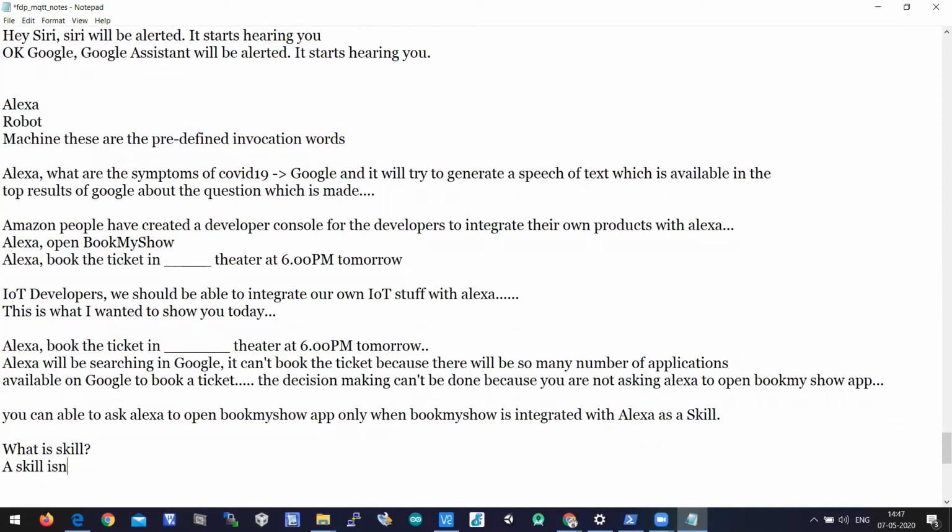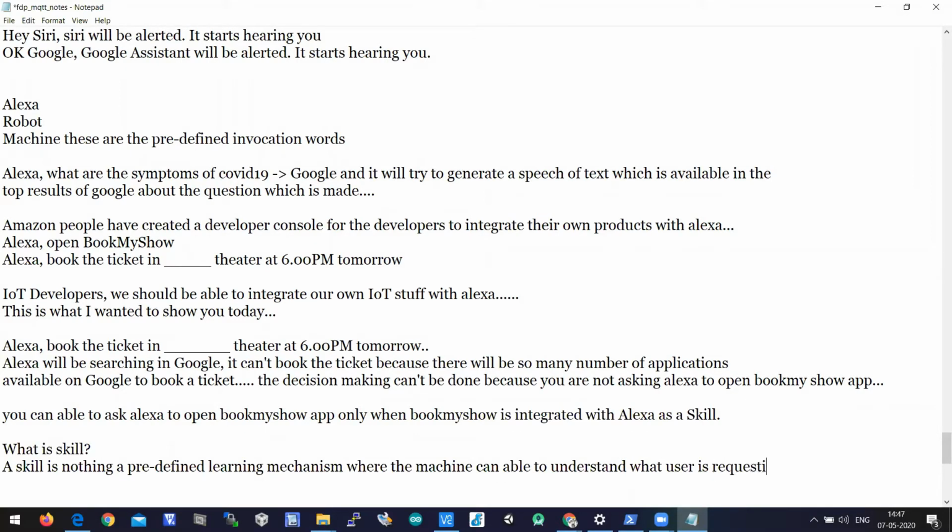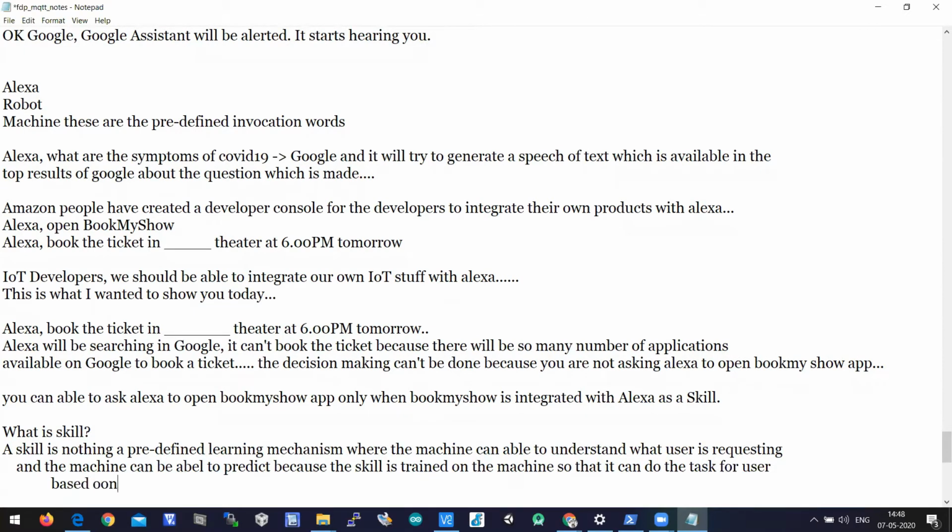A skill is nothing but a predefined learning mechanism where the machine can understand what the user is requesting and can predict, because the skill is trained on the machine, so that it can do the task for the user based on the algorithm which runs on the cloud.